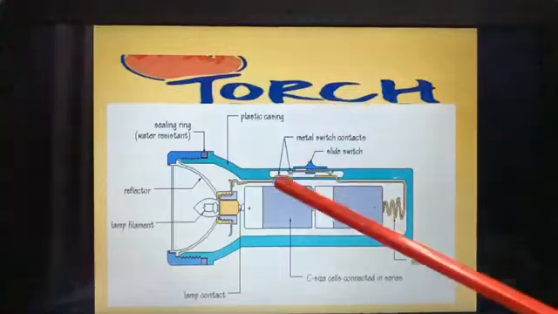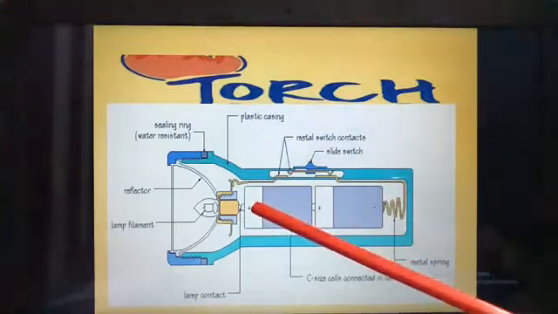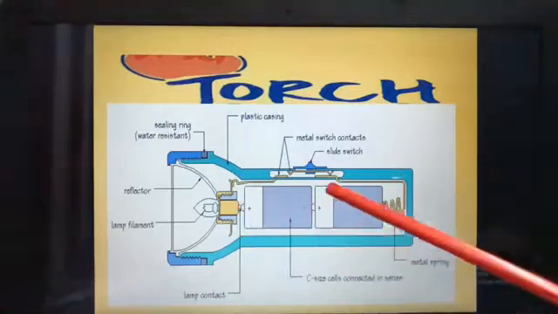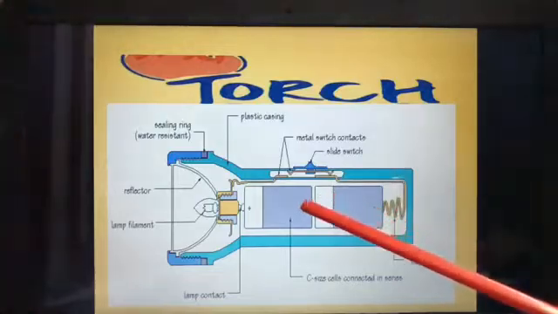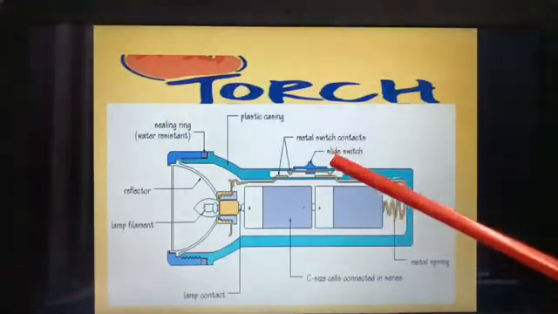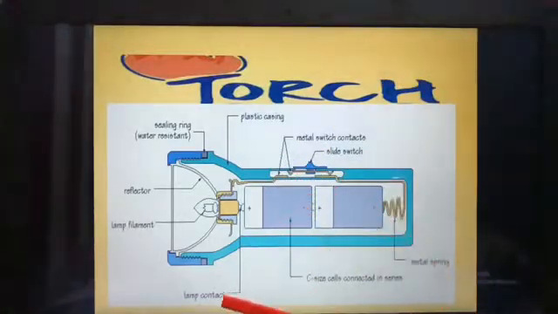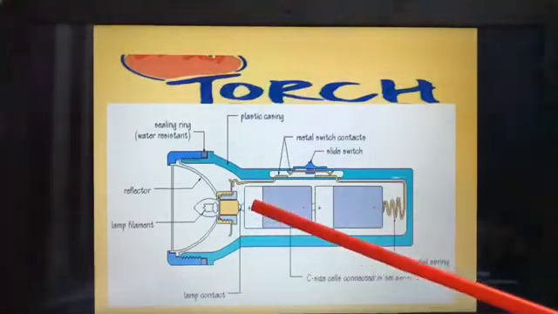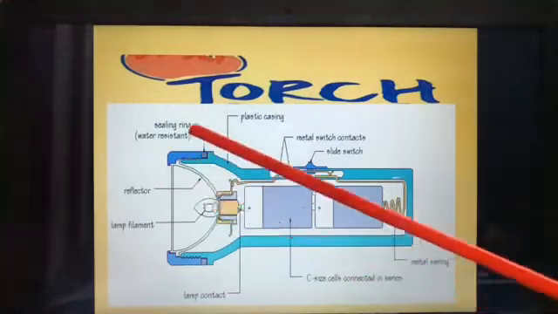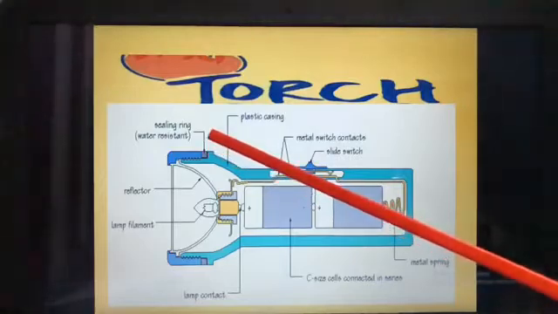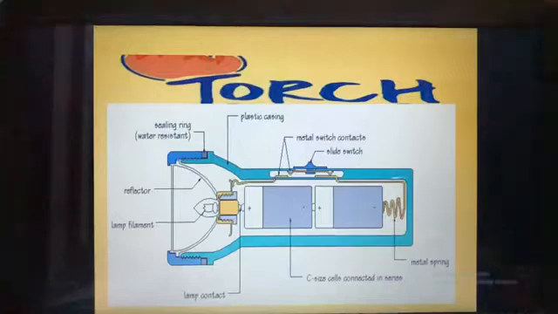Series means what? One should be positive and one should be negative. So here positive, then next should be negative. Here you can see this. This is positive and this is negative. Always you will not place positive, positive, negative, negative. You will place it as one positive and one negative like this. Okay. Then this is lamp contact. This is lamp filament. This is a reflector. This is a water resistant sealing ring. Okay. These are the parts of the torch.